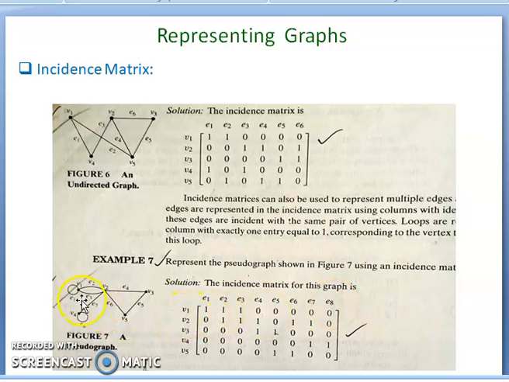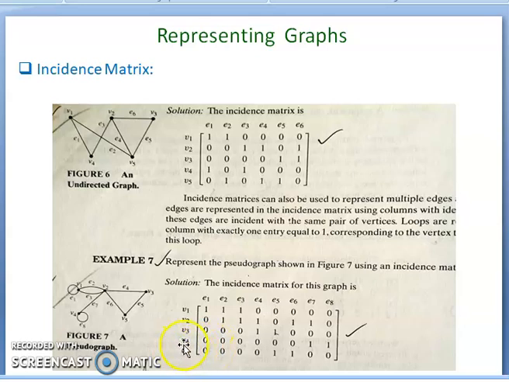Now suppose you take v1, it is incident on e1, e2, e3. This vertex is only incident on e1, e2, e3. Because of these three, these three are ones and the remaining are all zeros.